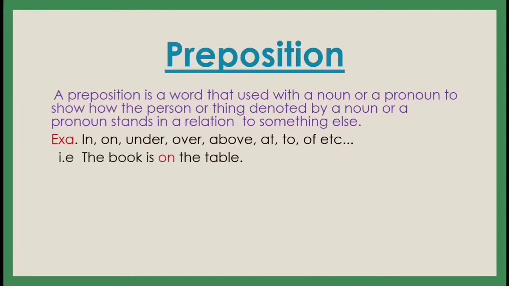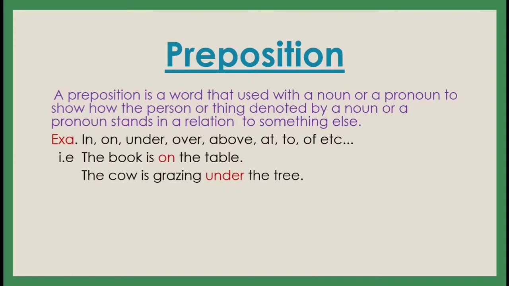Now see the example. The book is on the table. Now see, the book is the table. Can we speak like that? No. So what do we have to speak? The book is on the table. So on, that is called a preposition. And the word on shows the relationship between table and book. Book है, कहाँ पर है? टेबल पे. So on, that is called a preposition.